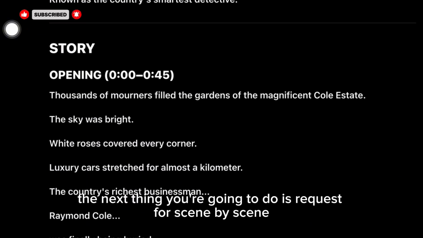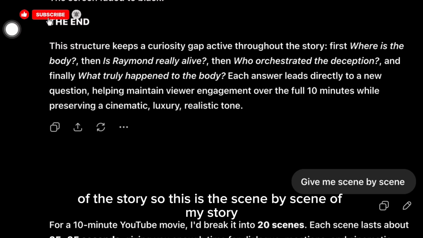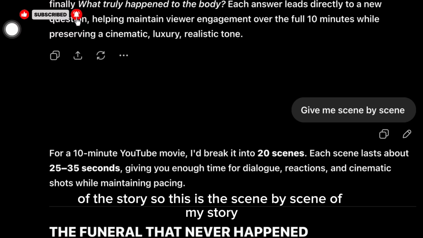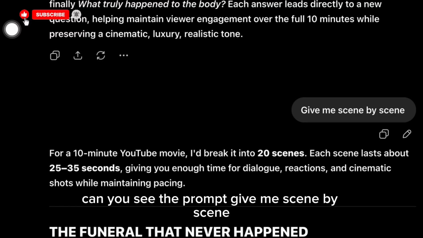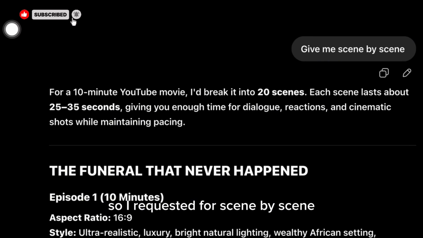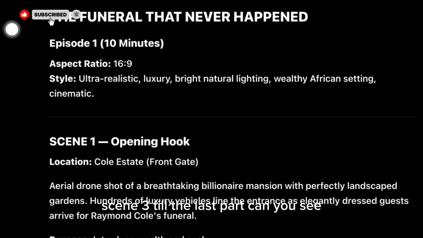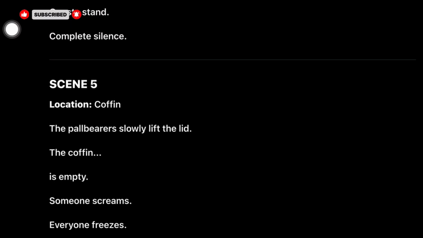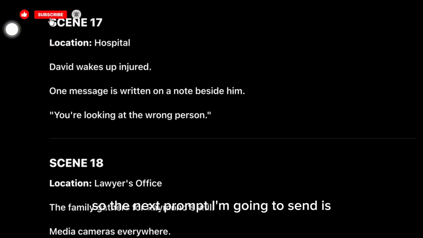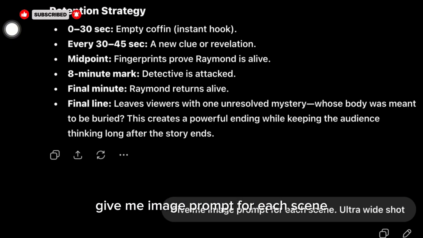The next thing you are going to do is request for scene by scene of the story. So this is the scene by scene of my story. Can you see the prompt? Give me scene by scene. So I requested for scene by scene. This is scene 1, scene 2, scene 3 till the last part. Can you see? So the next prompt I'm going to send is give me image prompt for each scene.